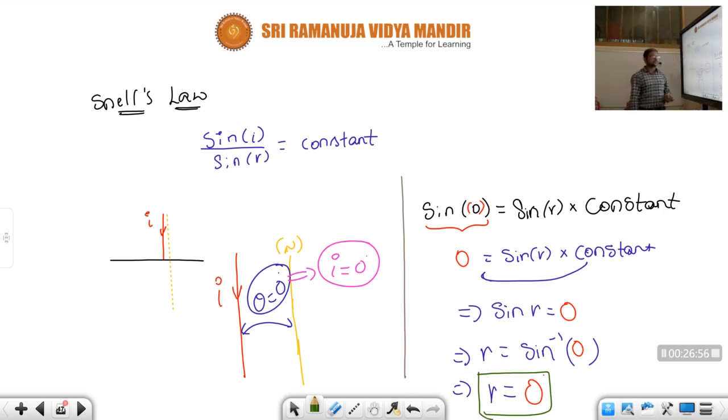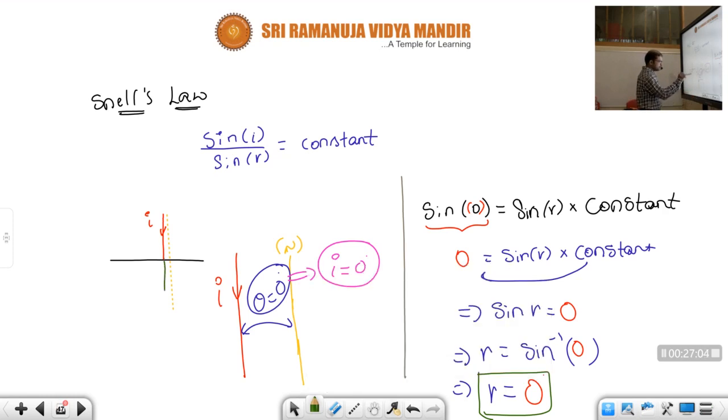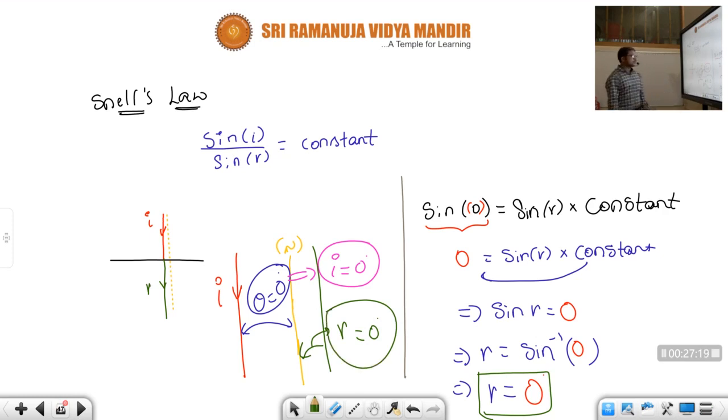Okay, what did we get, children? Angle of refraction is 0. Means in which direction does the refracted ray go? By making an angle of 0 degrees with the normal. Here not only the angle of incidence, even the angle of refraction is also 0 degrees.